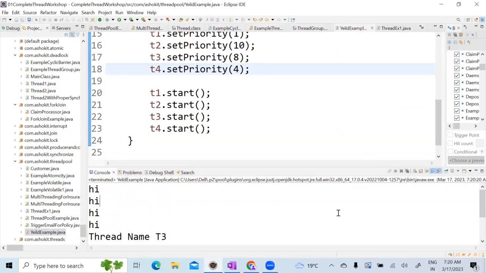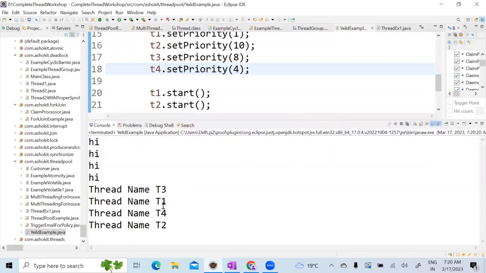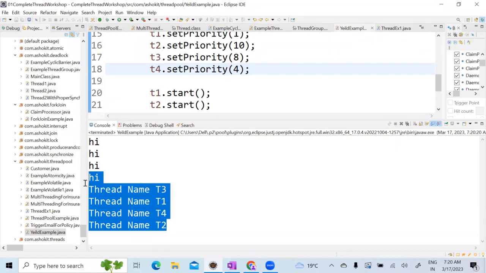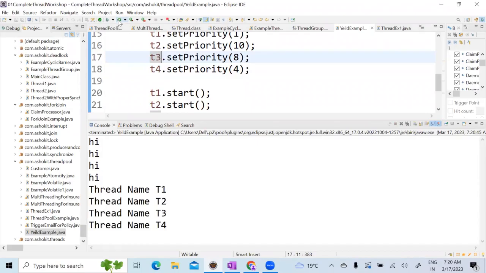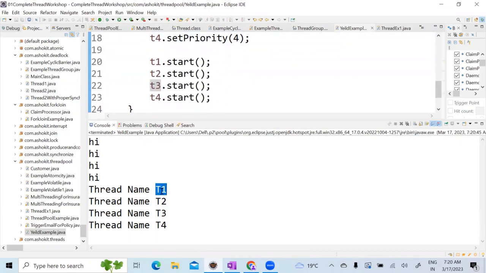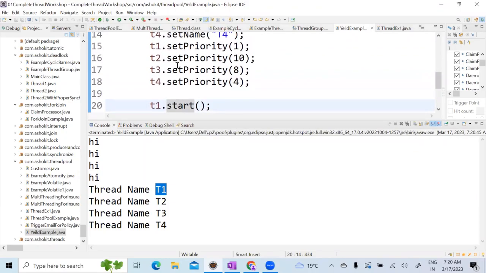Look at here. So hi is printed. First T3 started executing. Now after that it has T1, T4 and T2. Whenever I run the program, you might not see T1 executing first, because these are parallel executions, correct? If you run the program again, the output might be different. For example, when I say T1.setPriority, the T1 thread started executing. What is the priority of the T1 thread? 1.